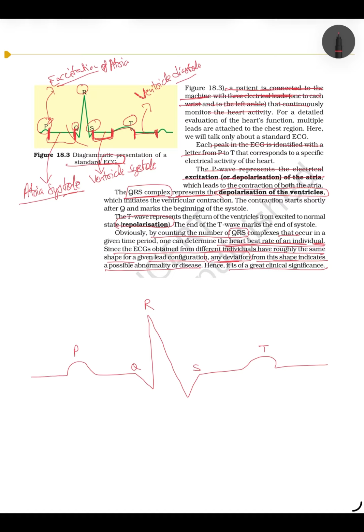From this P to the next P, from here to here, it is 0.8 second, one cardiac cycle. In the cardiac cycle, the steps are 2, and 0.8 second is a cardiac cycle. Or from this R to the next R is 0.8 second. To measure whether it is 0.8 second or not, you can see and measure.